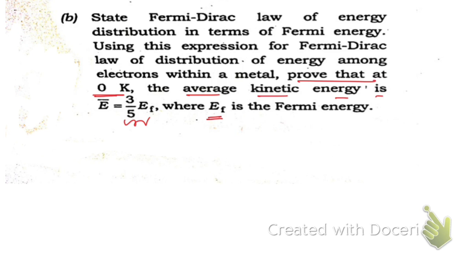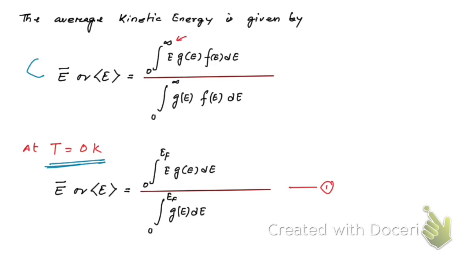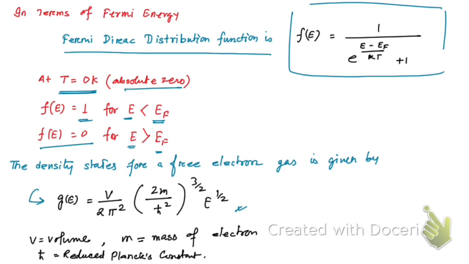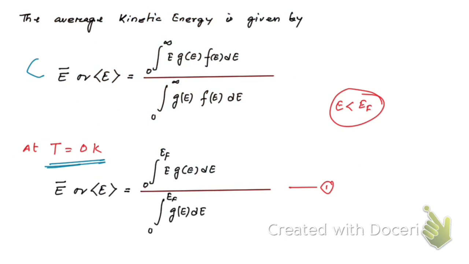So what we are going to do is change the limit of these integrals up to EF, okay? And at 0 Kelvin, as we are taking the limit 0 to EF, that means E is less than EF, and as I have already given, f of E for E less than EF is 1, right? So f of E will be replaced by 1 when the limit is changed to 0 to EF instead of infinity, okay? So hope you have understood this.